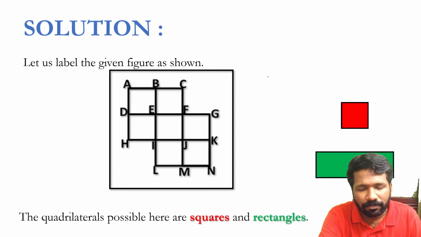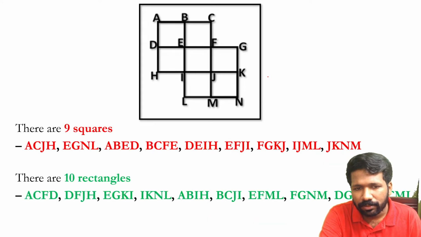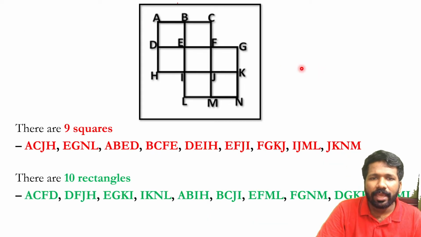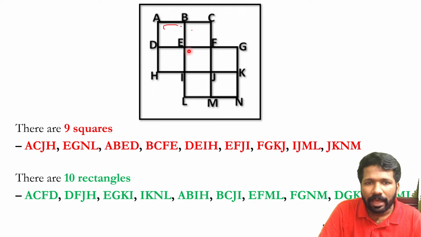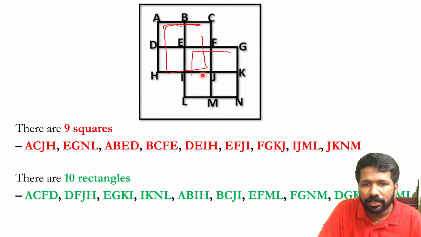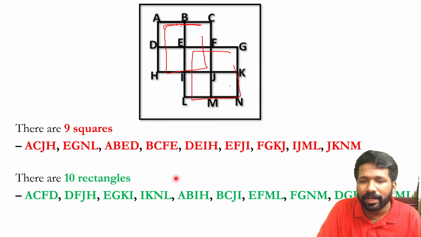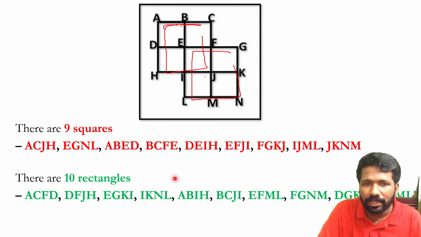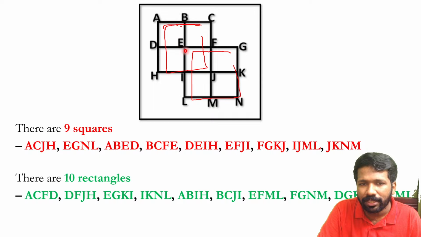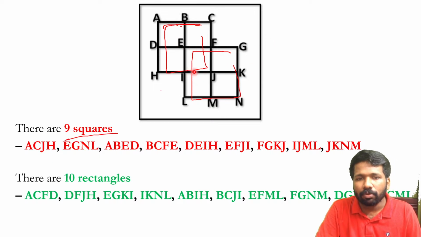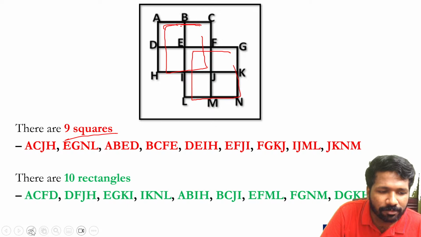So, A, B, C, D, E, F, just for reference. Now, if you count A, B, D, E, as I told, the non-overlapping ones we have done. Now we can find the rectangles by combining these. So 1, 2, you can find, they are the square rectangles. So 7 plus 2, total 9 square rectangles already here. All of you understood the 9 square rectangles here? Now the typical rectangles we can count.